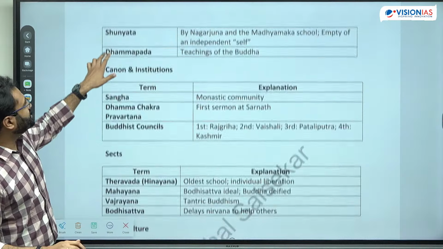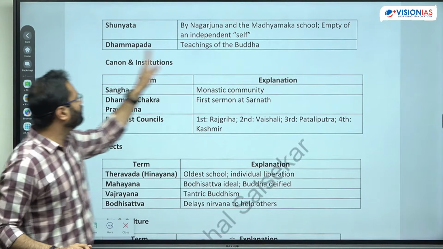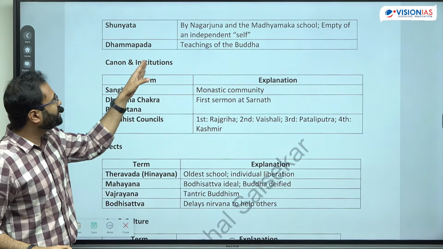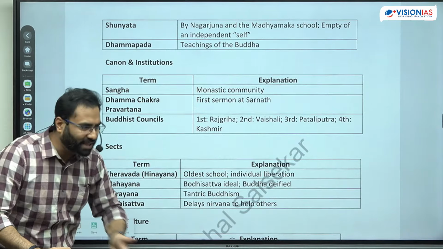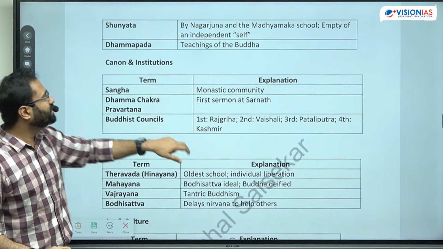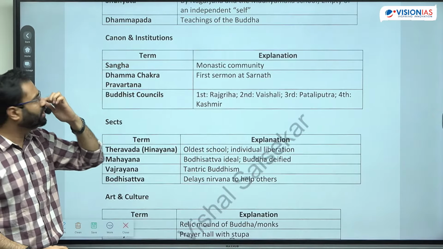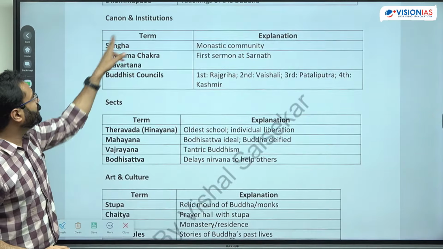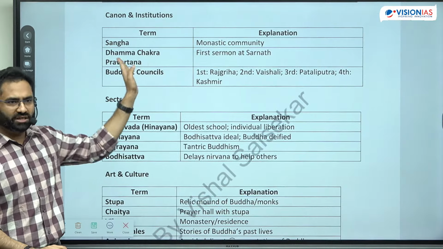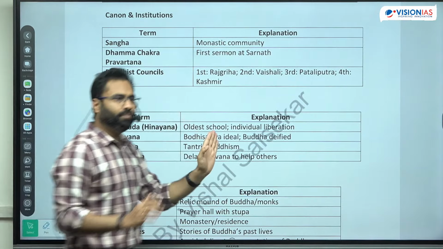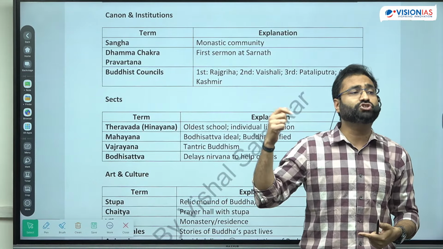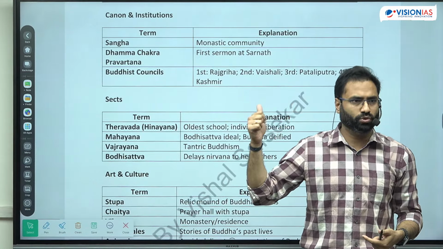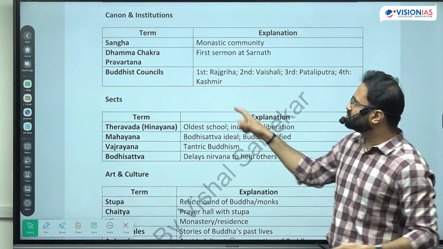Now last is the Dhammapad. Dhamma is the doctrine in Buddhism, so it is the teachings of Buddha. Dhammapad means Buddha ke pad, the pathway created by Buddha, and they are the teaching of Buddha. So discourse of Buddha you can also say. Now there are certain canons and institutions. Sangh is the monastic community, jahan par there were bhikshus, there were bhikkhunis, right? And eventually they were following which type of rules? Vinay rules. So Vinay were the monastic codes of Sangha.